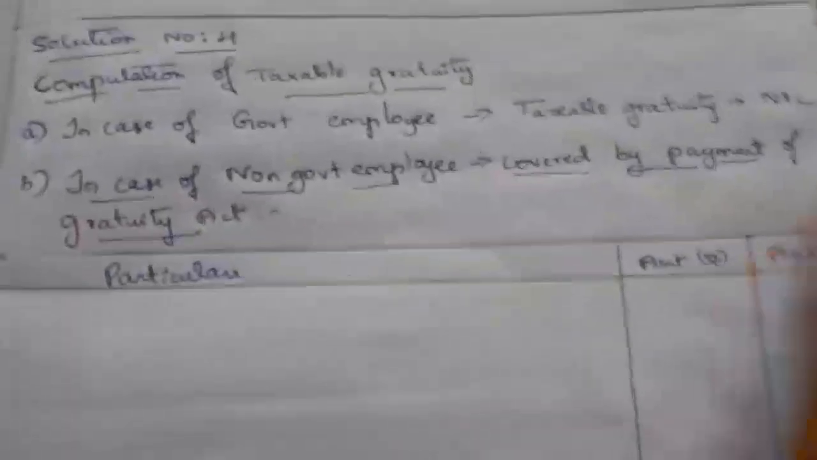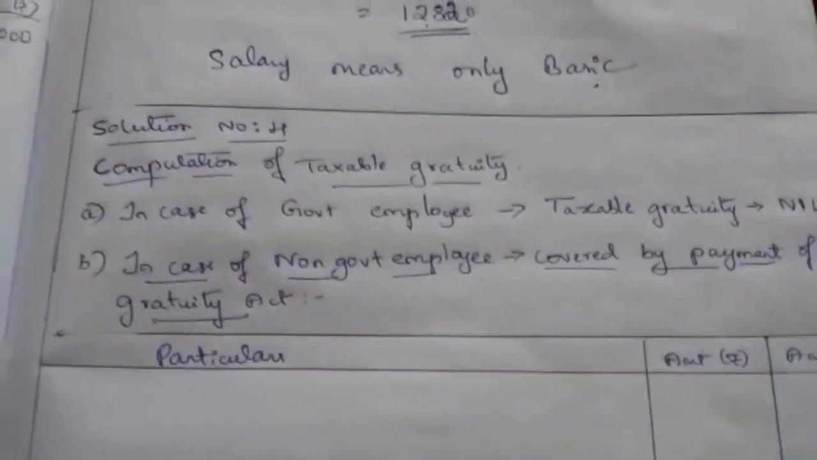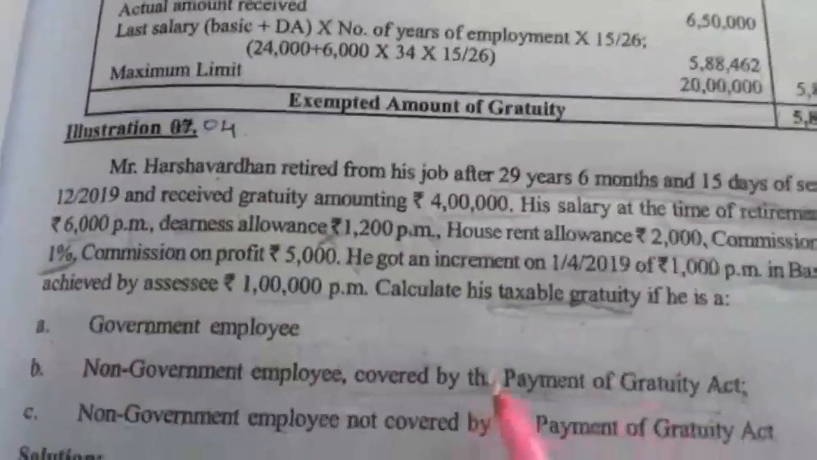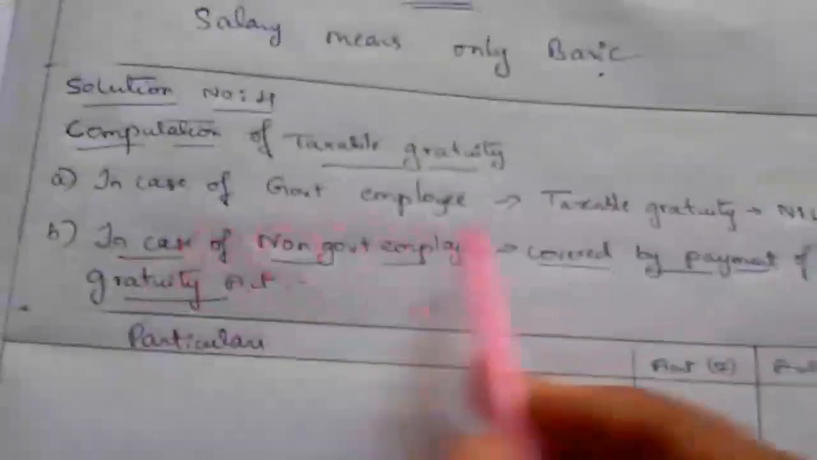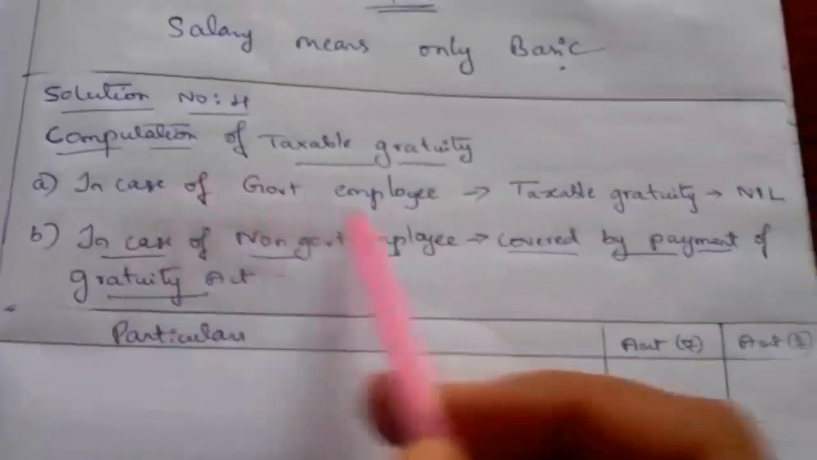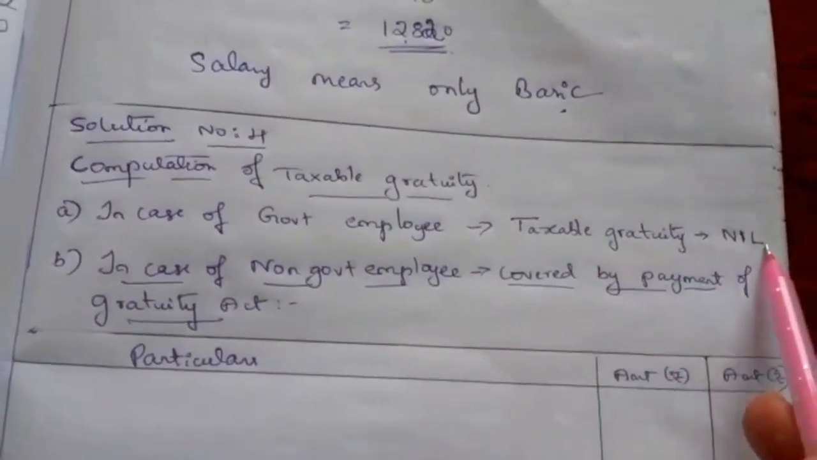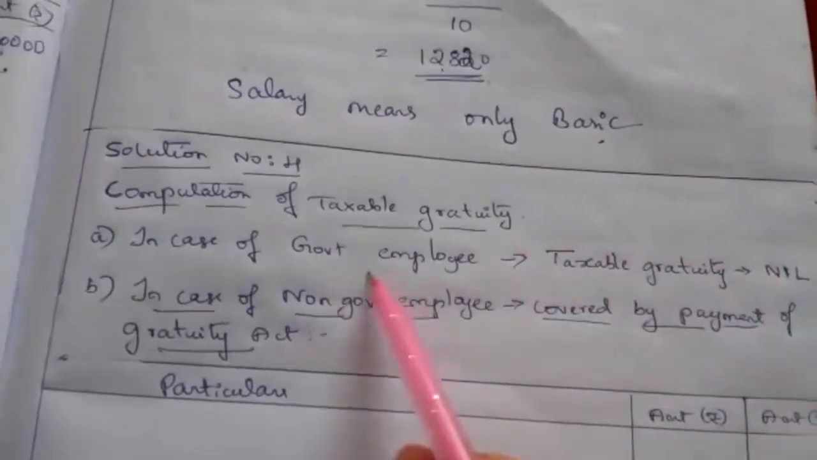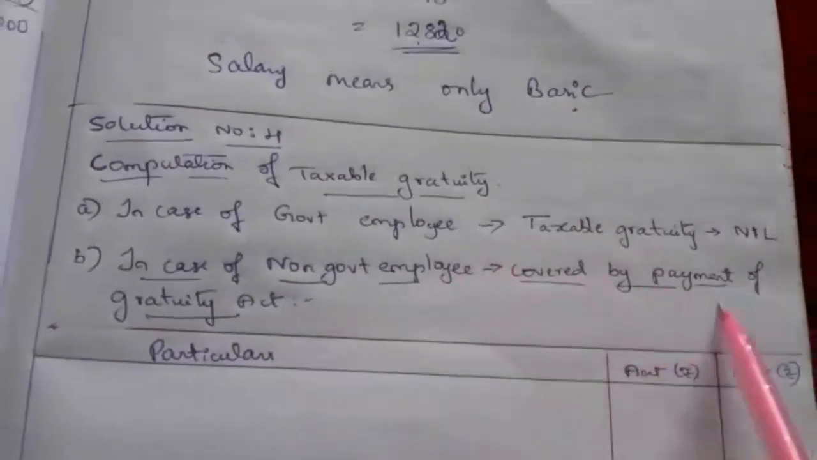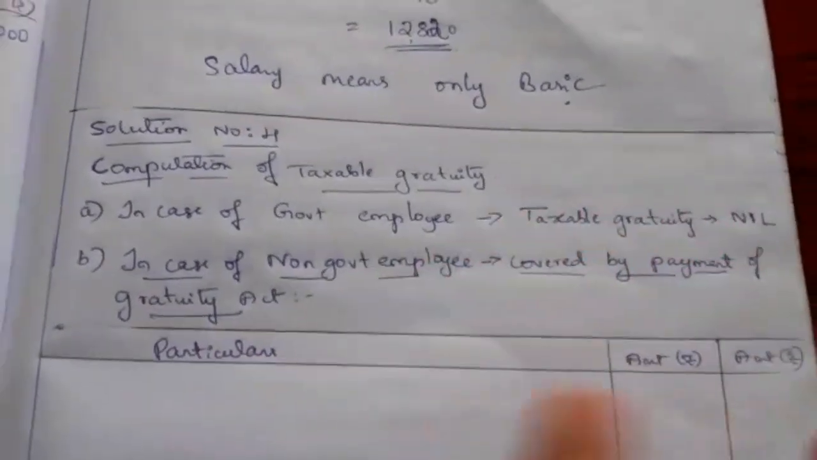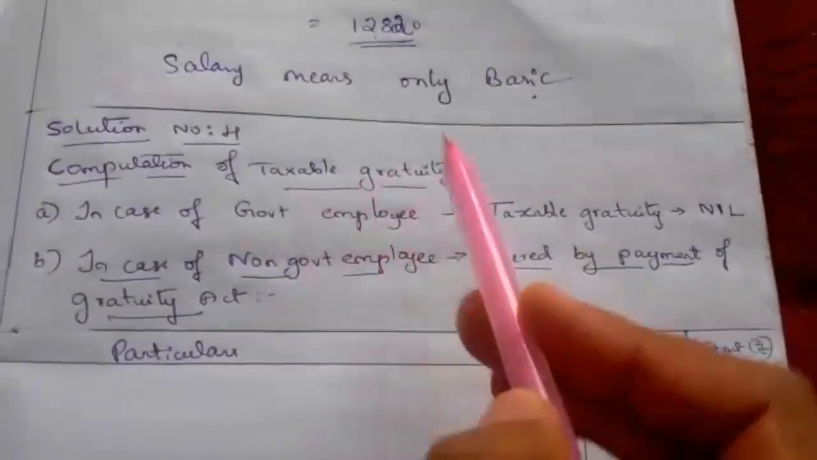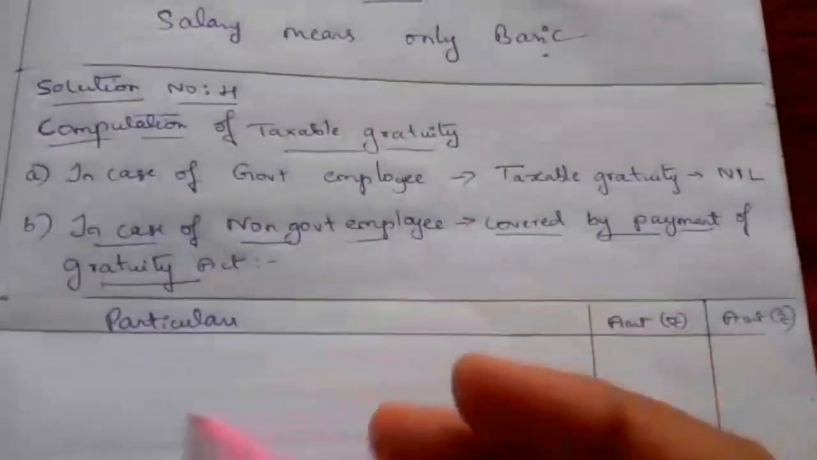Write the heading: Solution number 4, computation of taxable gratuity. The first case they asked is to calculate his taxable gratuity if he is a government employee. In case of a government employee, taxable gratuity will be nil. There is no taxable amount in case of a government employee. In case of a non-government employee covered by the Payment of Gratuity Act, we have to compute the taxable gratuity.